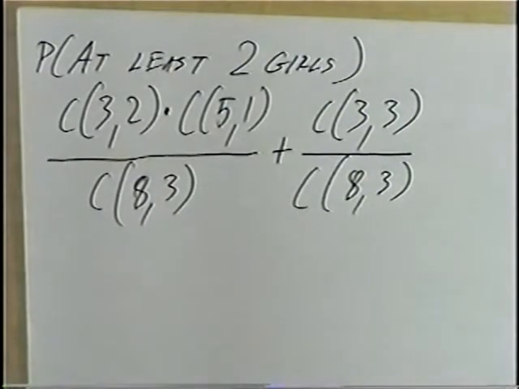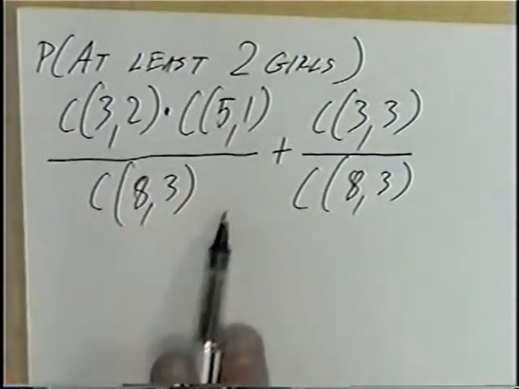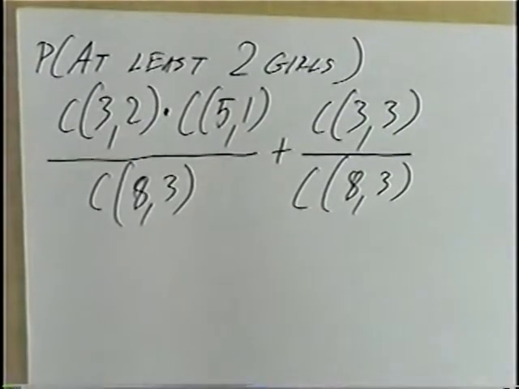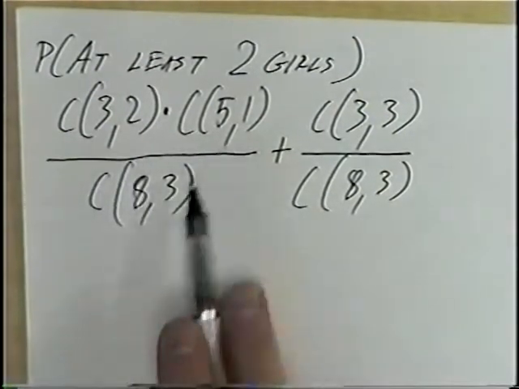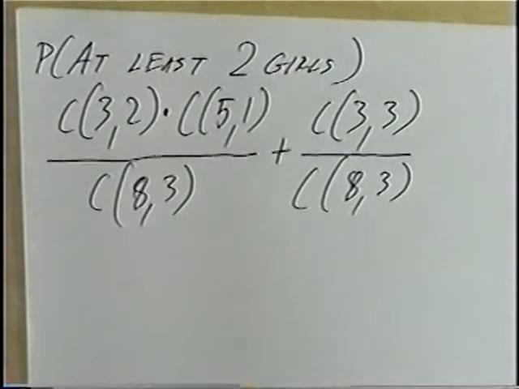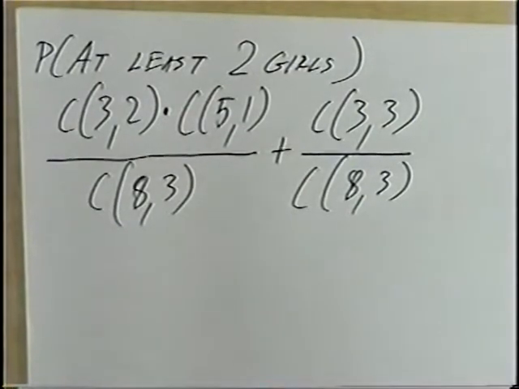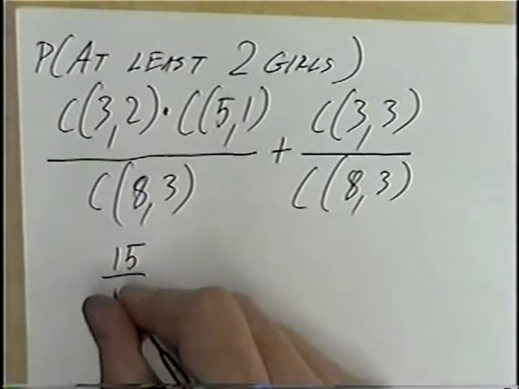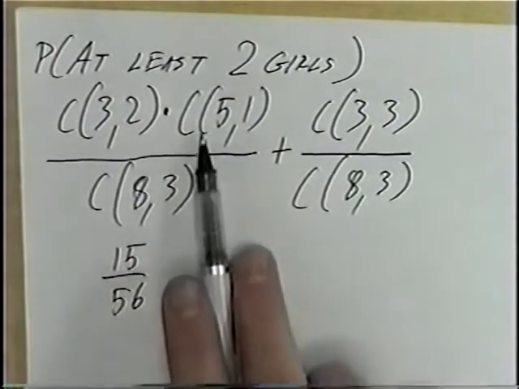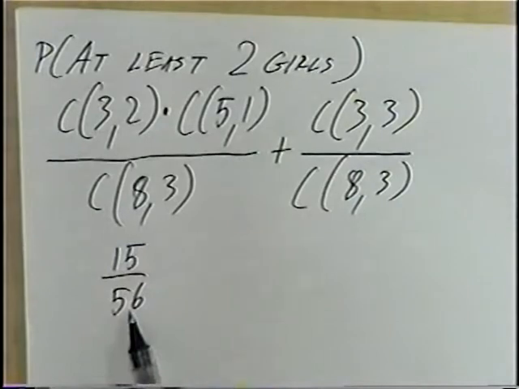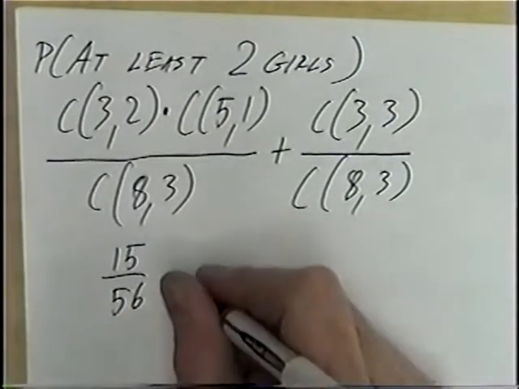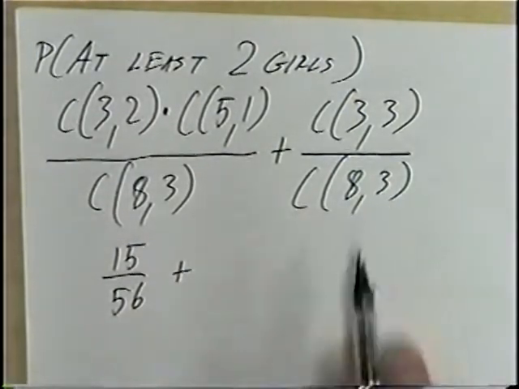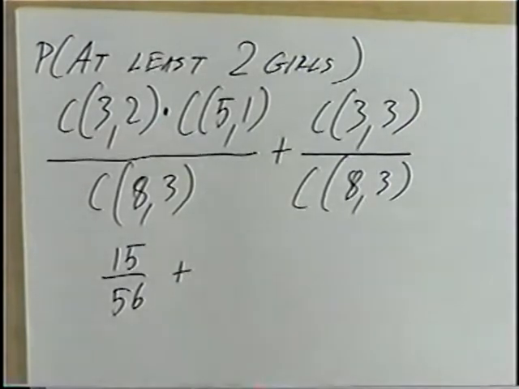Looking back at the previous question, this first fraction, the probability or chance of 2 girls, 3 comma 2, 5 comma 1, and 8 comma 3. We actually solved that. That was the second fraction of the previous question, and that came out to be 15 over 56. So the first entire fraction, same work we had before, 15 over 56. We'll add to that the new fraction, combination 3 comma 3 over combination 8 comma 3.